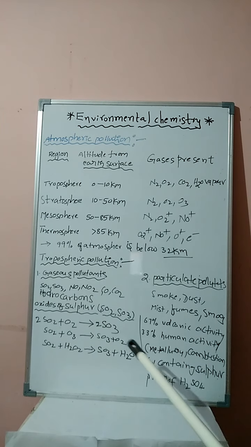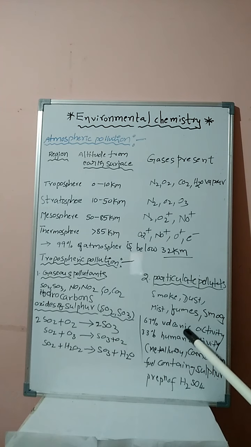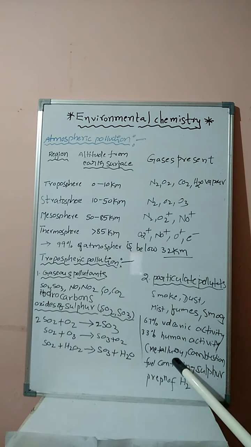Okay, students, an important point: 67% of oxides of sulfur are obtained from volcanic activity, that is from volcanoes, whereas the remaining 33% are obtained from human activity. For example, in metallurgical operations, that is extraction of iron, extraction of copper, 33% of the sulfur compounds can be obtained. Next year one chapter is metallurgy, at that time we are discussing.